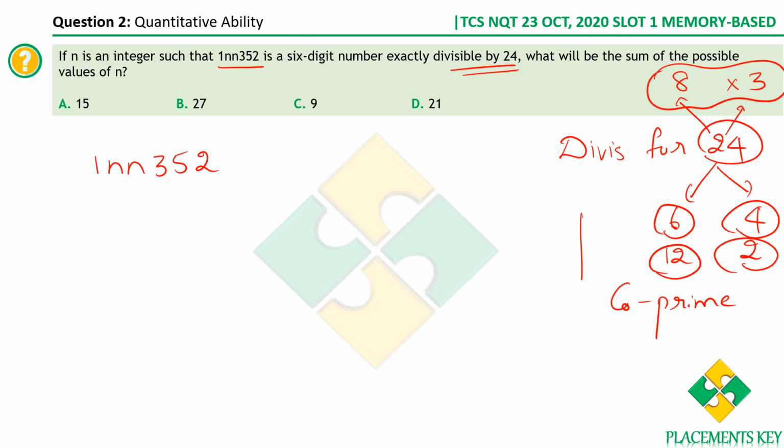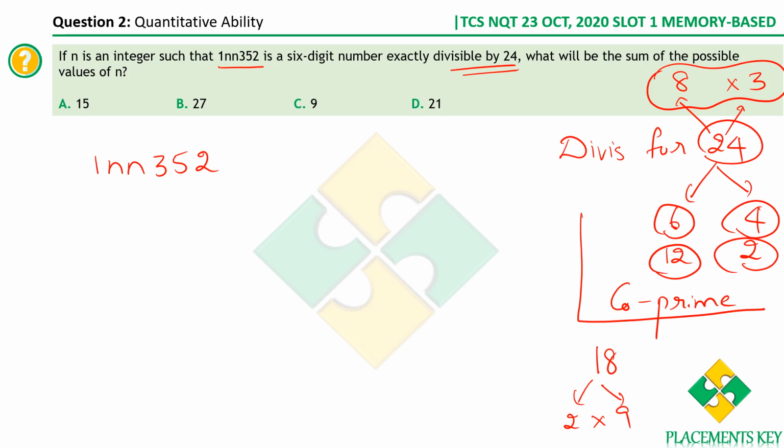Okay, let me give you one more example. Let me take 18. This is also a composite number. How shall we split it? Can we split it as 3 into 6? No, because they have 3 in common between them. The factor 3 is common to both these numbers. Therefore, we'll have to write it as 2 into 9. See, 2 and 9 are co-prime because they don't have anything else in common. That is how we'll have to split.